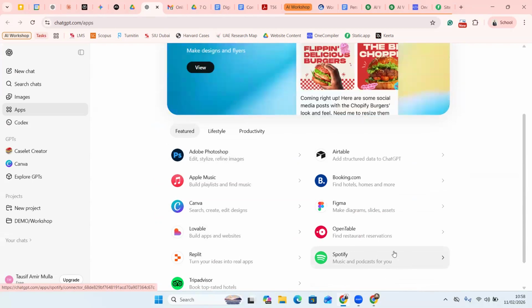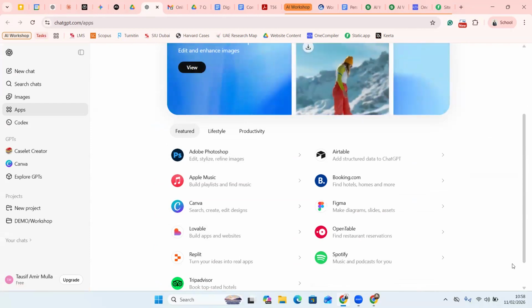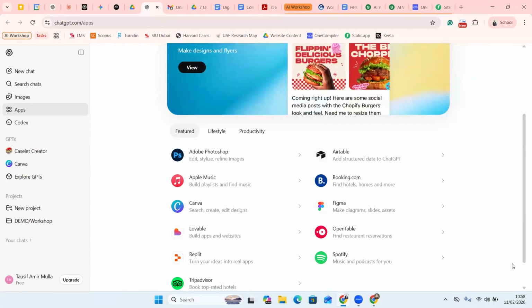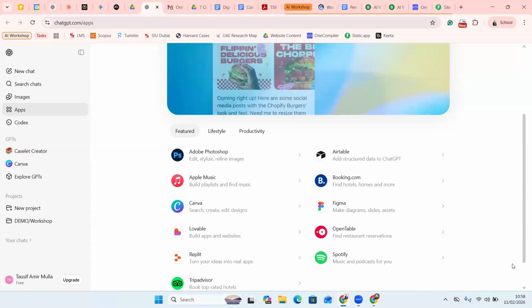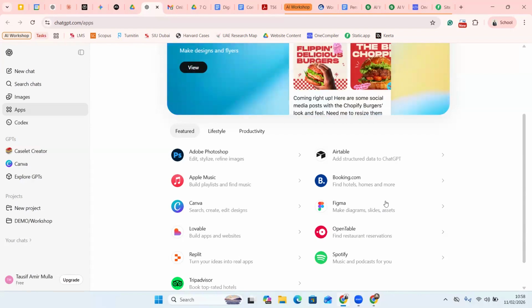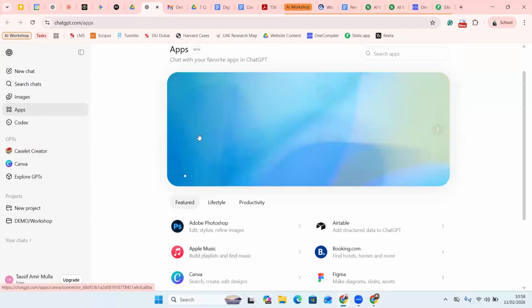But what you can do is if you are somebody who uses Spotify, you can click on Spotify and you can tell it, okay, make a playlist of 25 songs for a relaxing mood and so on. So it will automatically make a curated list for you. You click it and it will automatically take you to your Spotify account where you can start listening to it. Right? Same way, if you are into social media, if you're making content, you can again use Canva.